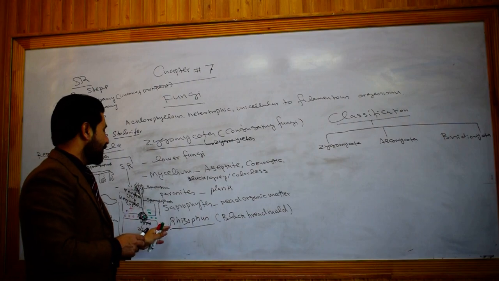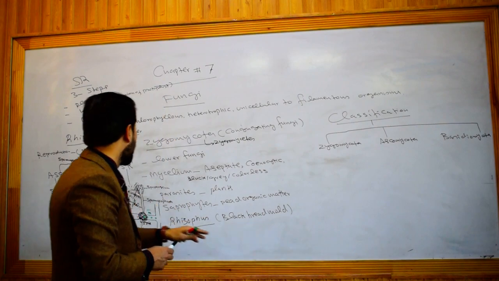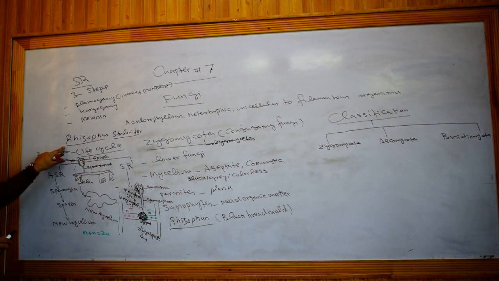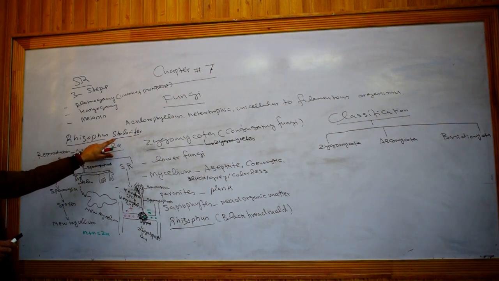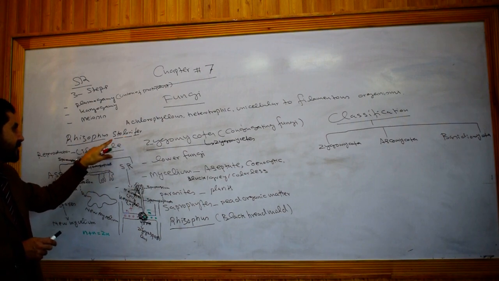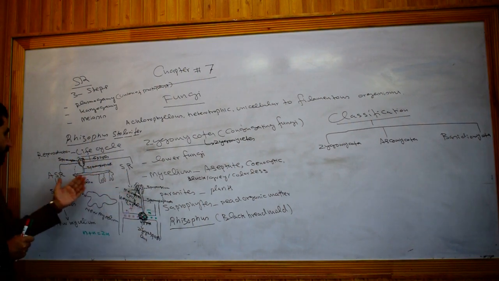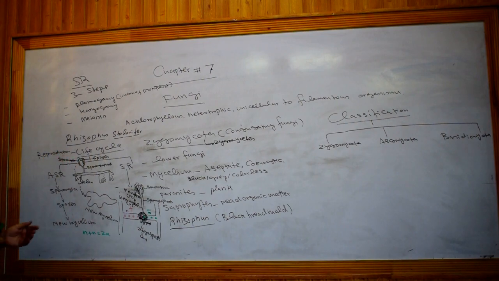One of the common examples of Zygomycota is Rhizopus, which is commonly known as black bread mold. We will discuss Rhizopus stolonifer, which is a type of Rhizopus species. Stolonifer is the species name, Rhizopus is the generic name. How does it complete its life cycle, how does it reproduce? As I told you, fungi reproduce by spores. Spores may be asexual spores, spores may be sexual spores. Rhizopus completes its life cycle by two methods, that is asexual method and sexual method.